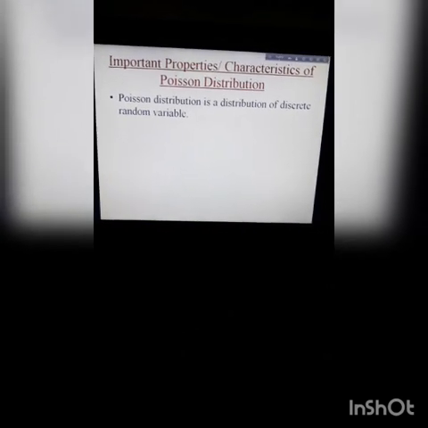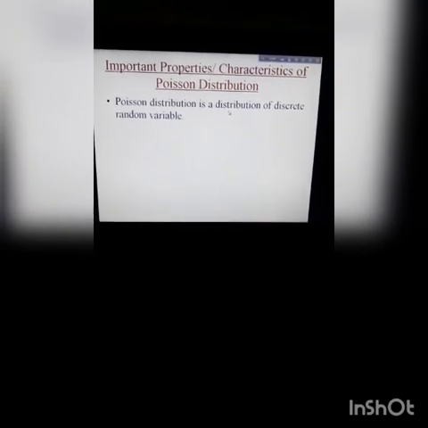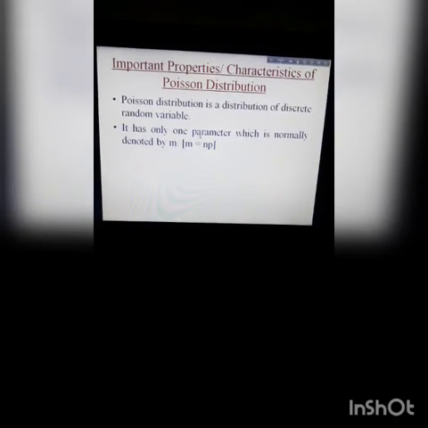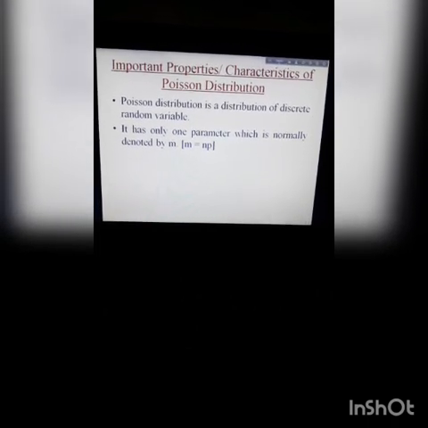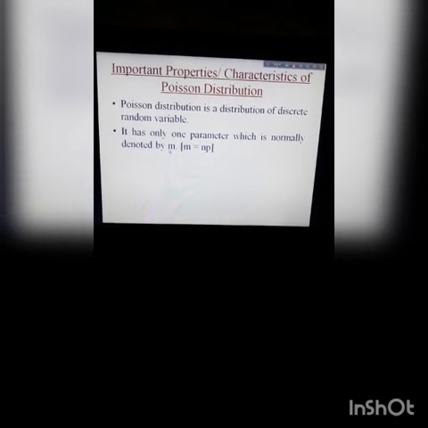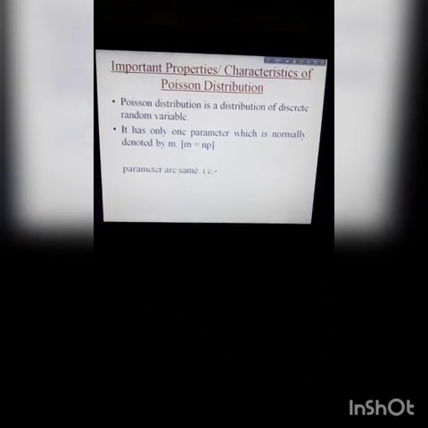Now, some important properties of Poisson distribution. It is repeated that the Poisson distribution is a distribution of discrete random variable. The distribution has only one parameter, normally denoted by m, and m equal to np.